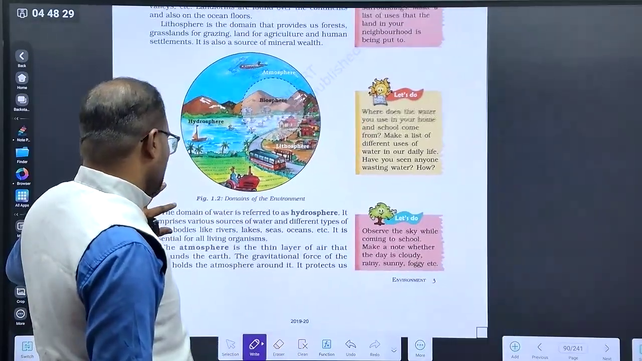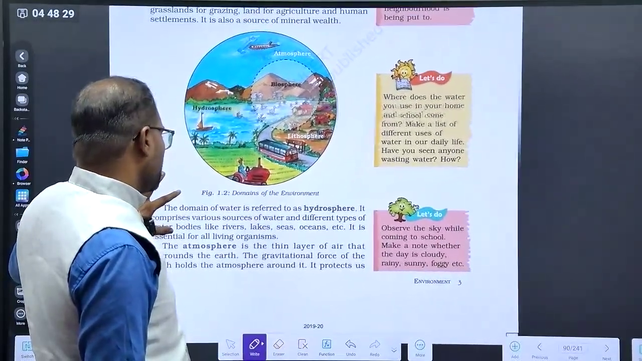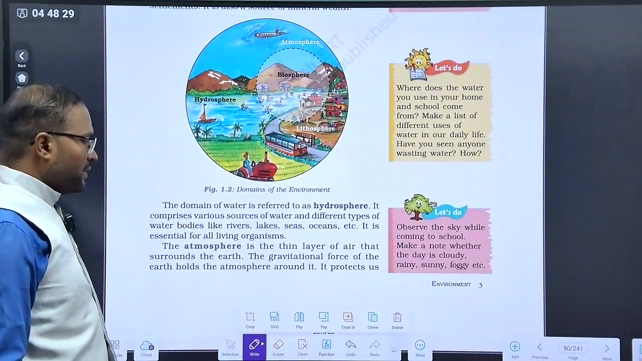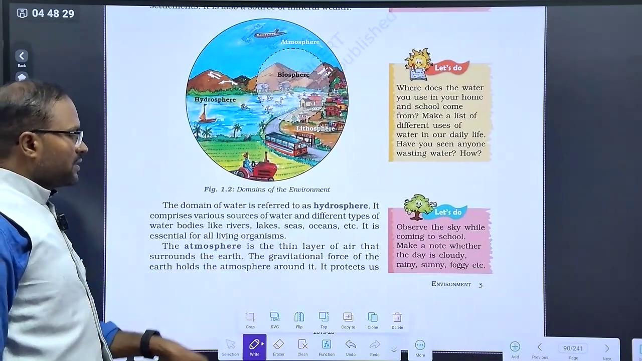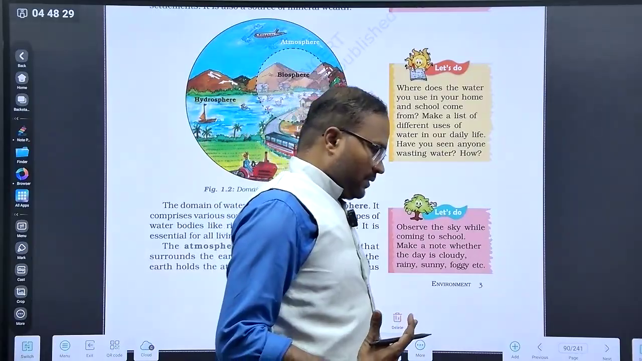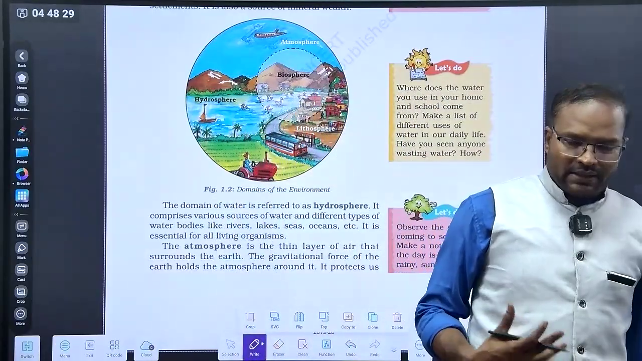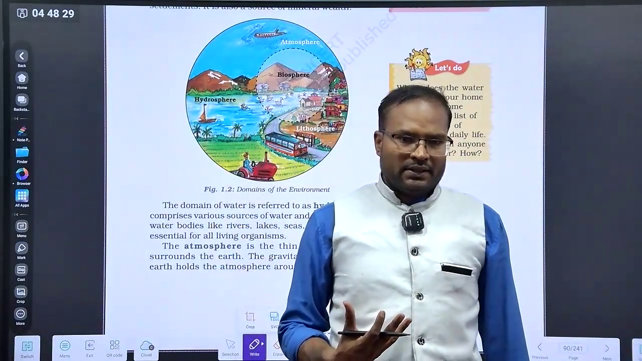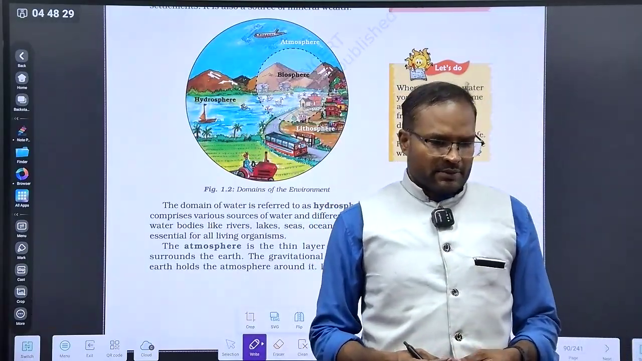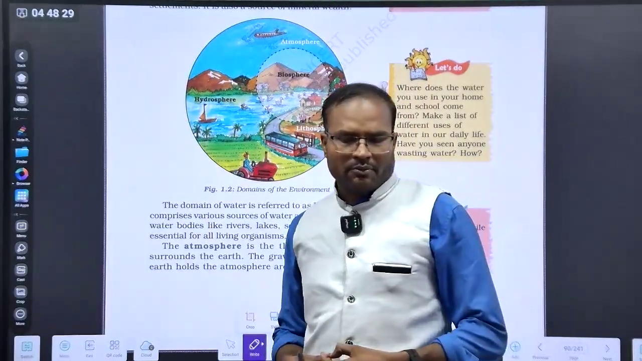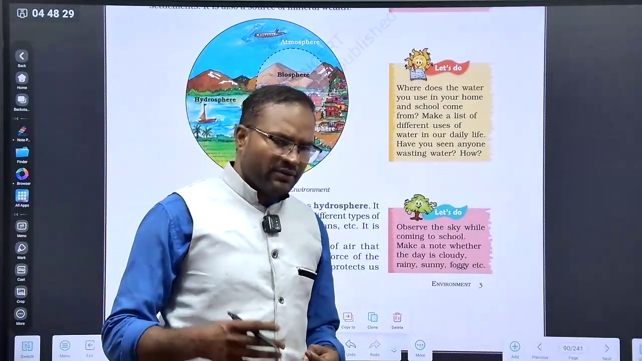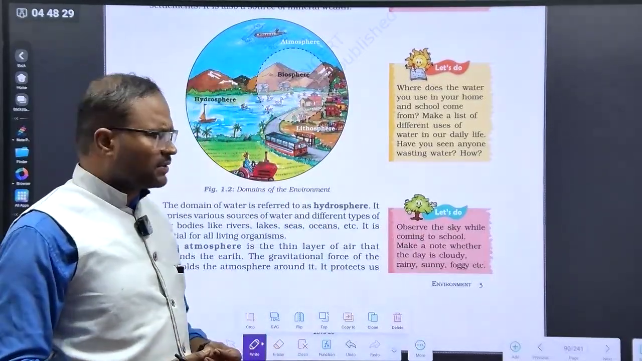Atmosphere is the thin layer of air that surrounds the earth. The gravitational force of the earth holds the atmosphere around it. Because of the gravitational force, we are experiencing the atmosphere. If any planet or celestial body does not have gravitational pull of its own, it will not hold an atmosphere. That is why Mars lacks an atmosphere somehow; it has a minimal atmosphere, almost very thin.